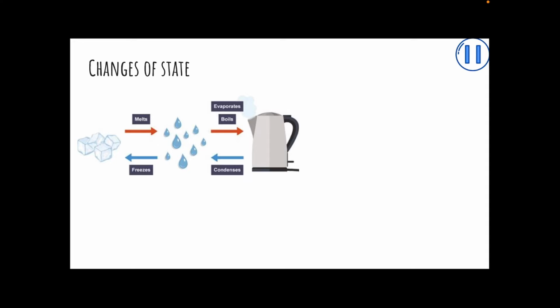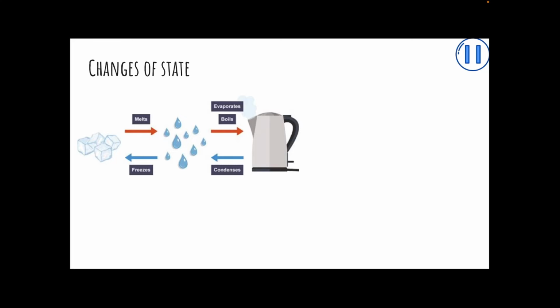When energy is transferred to or from a substance, it will change state. When a solid is heated, it absorbs energy and it melts, turning into a liquid. If the liquid is heated, it absorbs more energy and it boils, turning into a gas. These changes absorb energy from the surroundings.